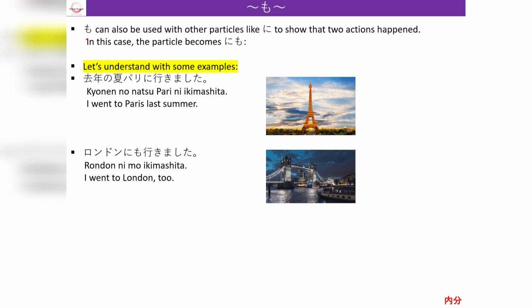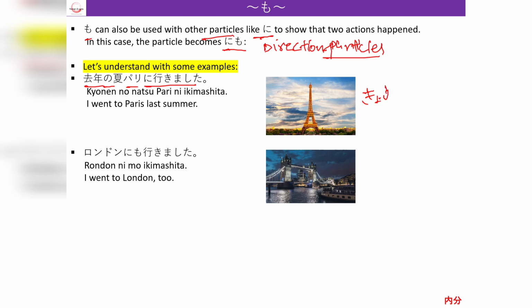And yes, mo can also be used with other particles like the ni particle, which is a direction particle, just to show two actions happened. Then in that case it will become ni mo. For example, Kyonen no natsu pari ni ikimashita.